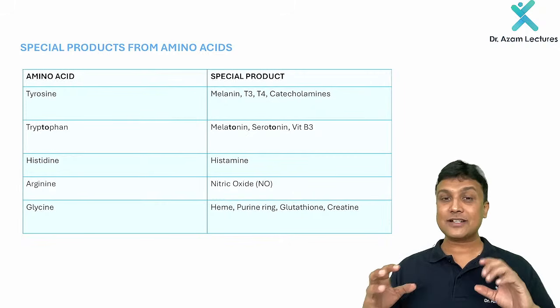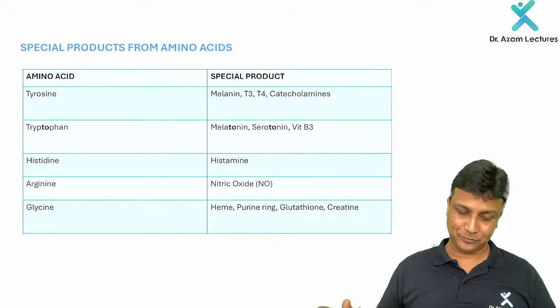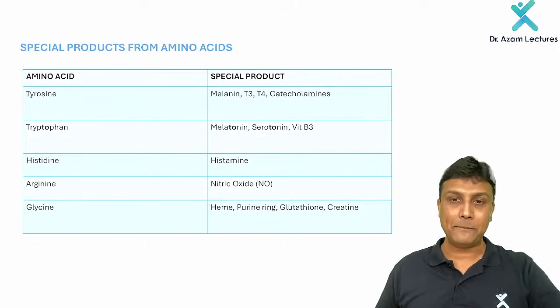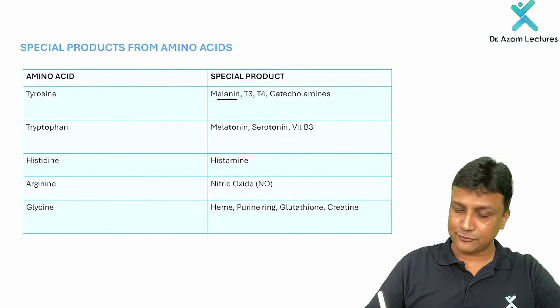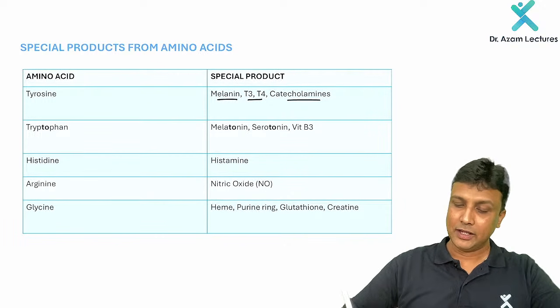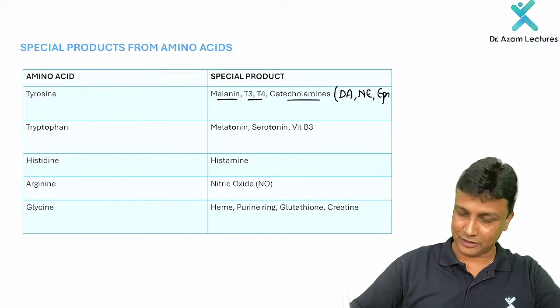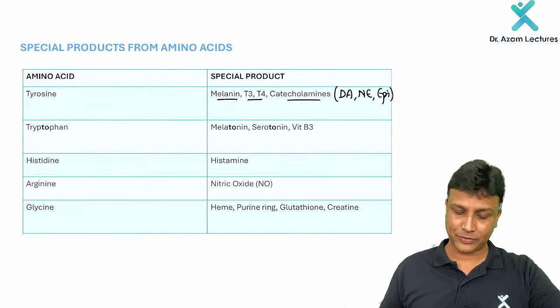Okay, now first let us discuss the amino acid and the important product obtained from it. Tyrosine. Tyrosine is the one which is going to form, number 1, melanin. It is going to form this pigment melanin here, as well as T3, T4, as well as catecholamines. You know the catecholamines very well. Number 1, there is dopamine here, then norepinephrine here, and then there will be epinephrine here. All of them are derived from where? From the tyrosine amino acid.